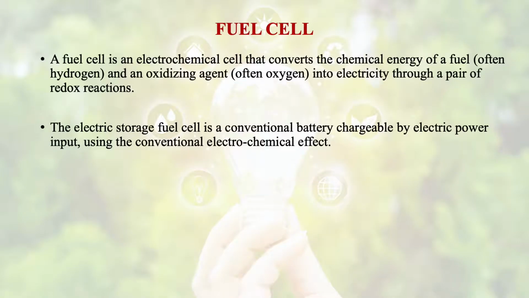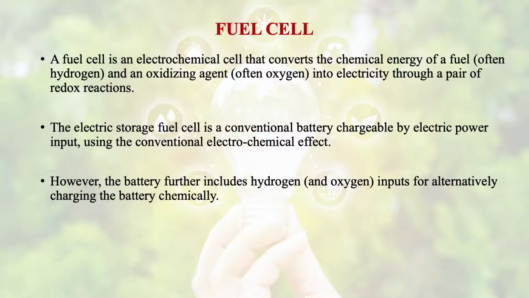oxidizing agent. The electric storage fuel cell is a conventional battery chargeable by electric power input using the conventional electrochemical effect. However, the battery further includes hydrogen and oxygen inputs for alternatively charging the battery chemically.